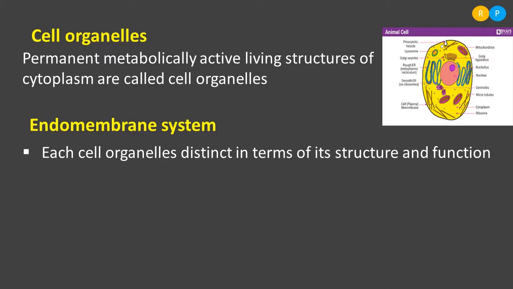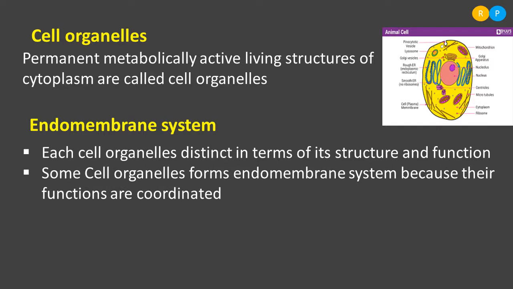Each cell organelle, we know, is very distinct in terms of its structure and function. Mitochondria are very distinct in structure as well as function. Chloroplast is also very distinct in structure as well as in function. In a similar way, each and every cell organelle is very distinct in structure and function. So some cell organelles form the endomembrane system because their functions are coordinated. This is very important.